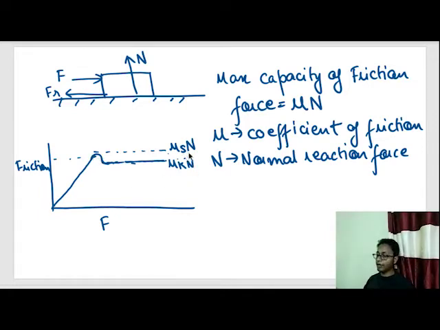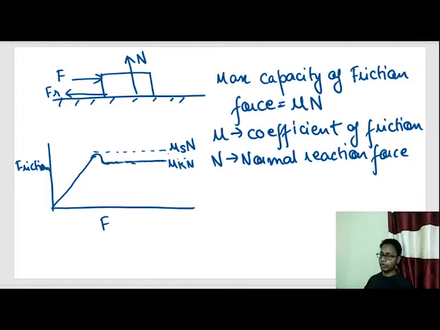Okay, and this upper force where the body will start to move is called static coefficient of friction. And the lower force that is applied when the body is already moving is called kinematic or kinetic friction coefficient.